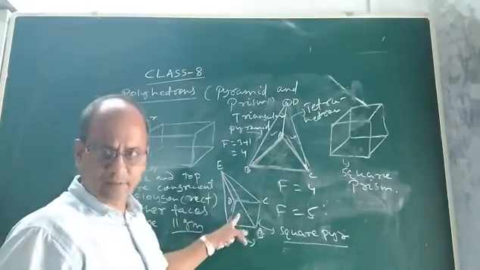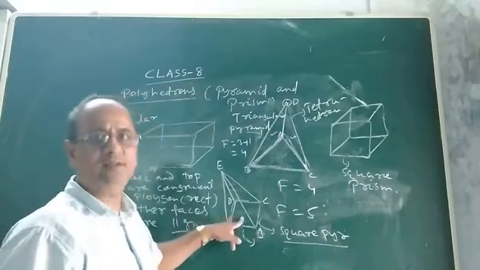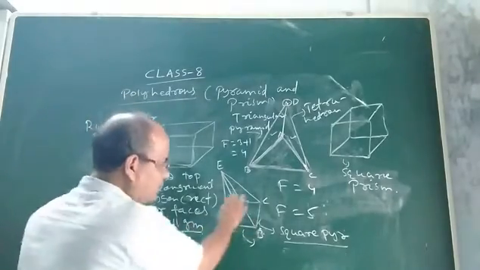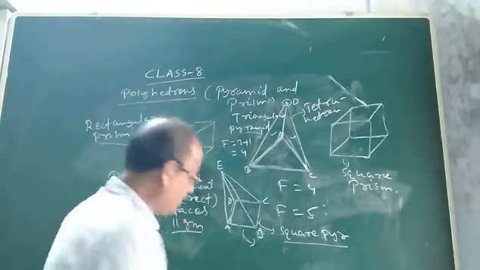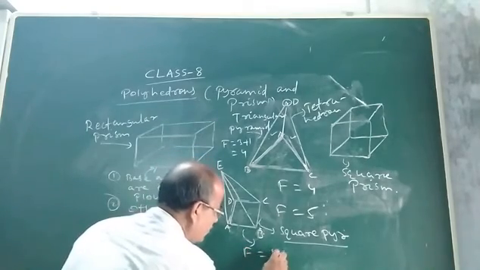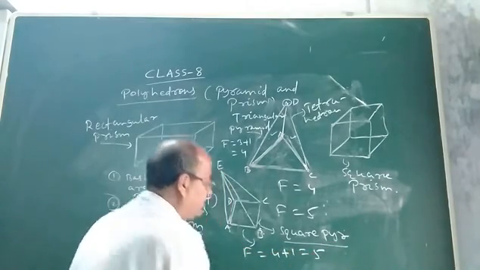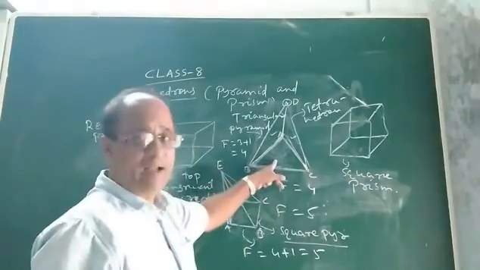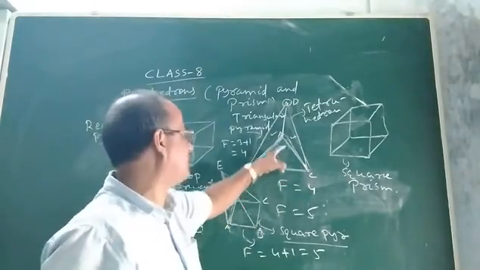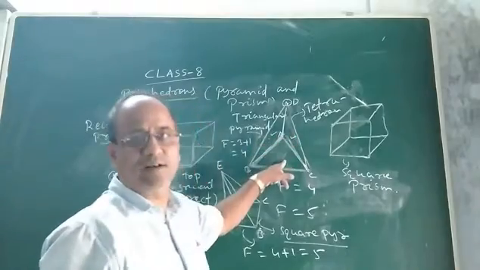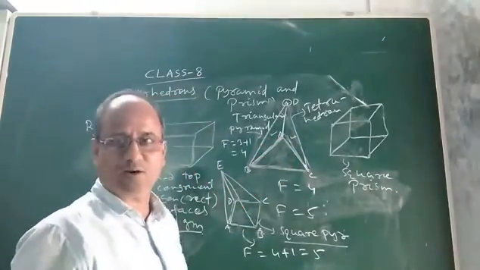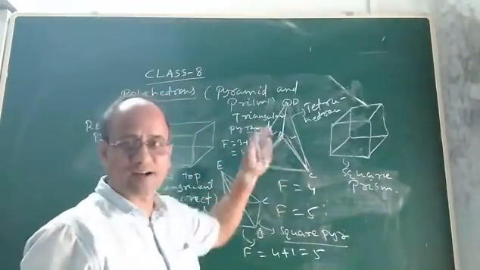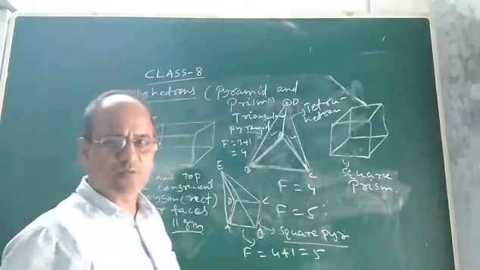Look here. This is a square pyramid. What is the base? The base is a square, and the square has 4 sides. So number of faces will be 4 plus 1, that is 5. That means a square pyramid will have 5 faces, a triangular pyramid will have 4 faces, and the edges and vertices you can easily count. Seeing the figure only, you can count how many edges and how many vertices there are.